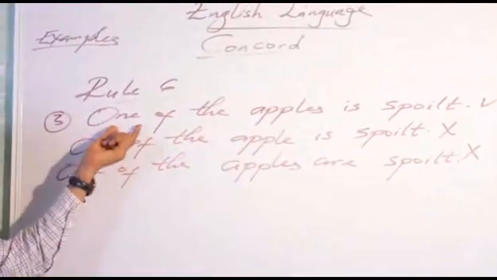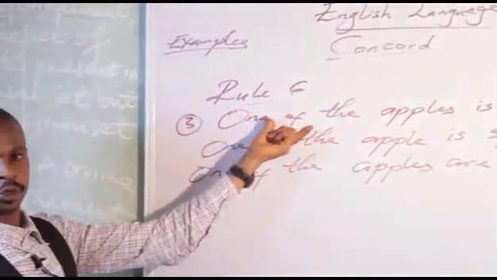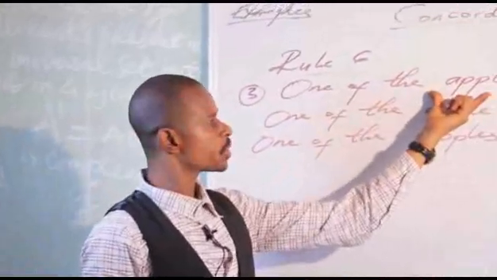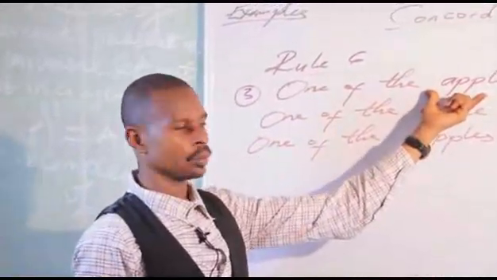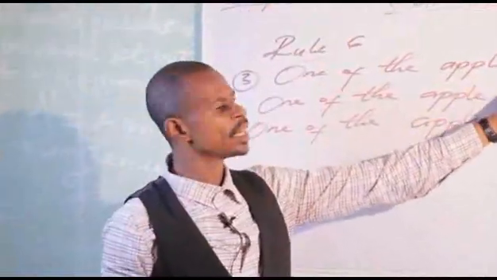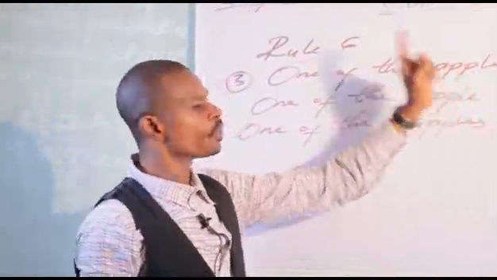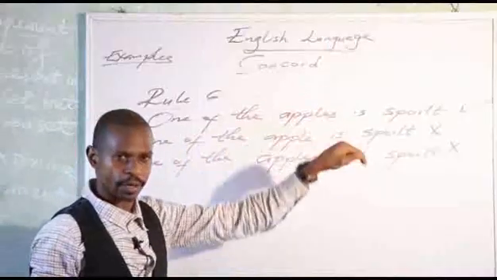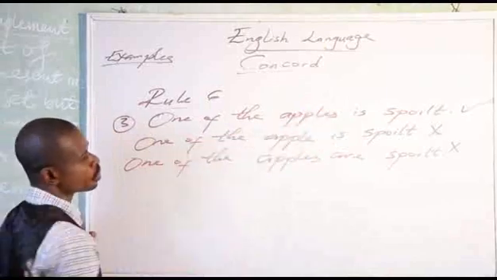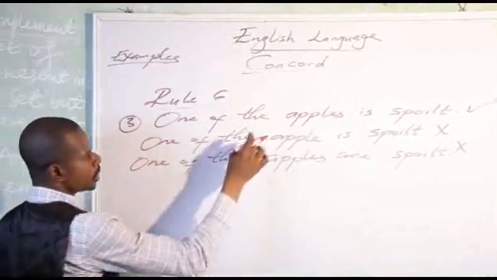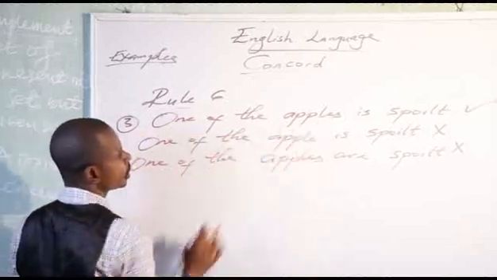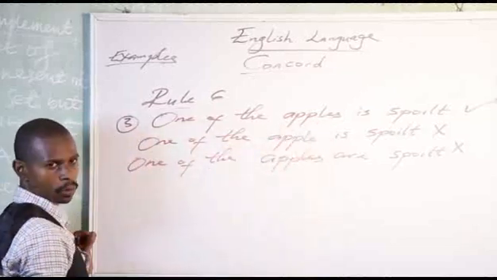Why? If you look at the first one, one of. You use one of as a subject. Then the noun that follows is what? Is plural noun. The apples. Then one of. Look at the noun. It is. One of the apples is spoiled. It will be very wrong for you to say one of the apple is spoiled. Okay? This now must be in plural. It must not be in singular form.